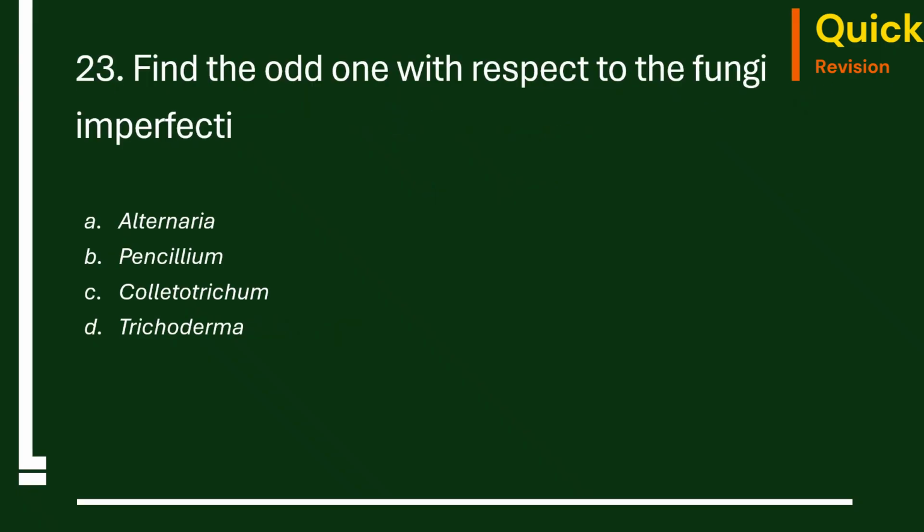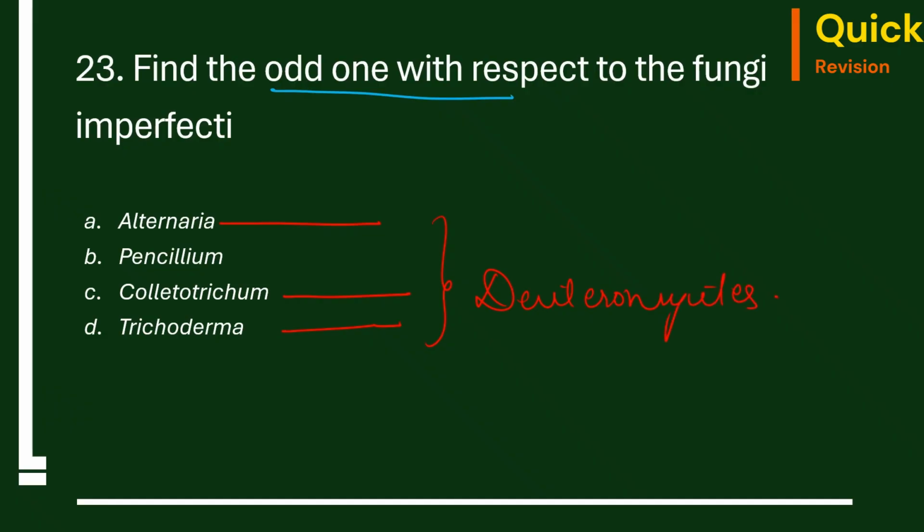23rd question. Find the odd one with respect to fungi imperfecta. Alternaria, Penicillium, Colletotrichum, Trichoderma. So here Alternaria, Colletotrichum and Trichoderma are examples of Deuteromycetes. Deuteromycetes is another name for fungi imperfecta. So the correct answer will be Penicillium. Penicillium comes under Ascomycetes. It's not a Deuteromycetes.